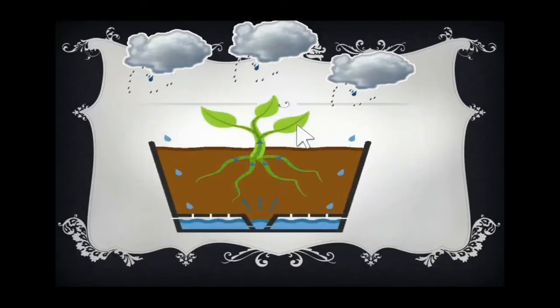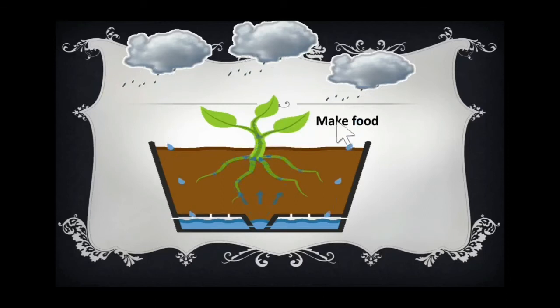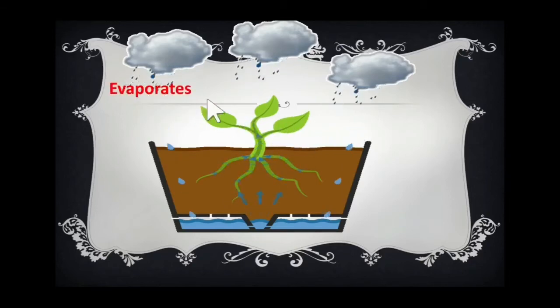Yes. Now look at this one. This is how it is happening. Small root hairs are taking the water from the soil, and this water is going into the leaves. And the leaves will take some water to make the food. Only a little water. Now what about the rest of the water? Yes, the rest will evaporate. It evaporates through the pores of the leaves. Do you remember the pores? The tiny holes that we can see on leaves? Yes. This extra water will evaporate through the leaves. Yes.